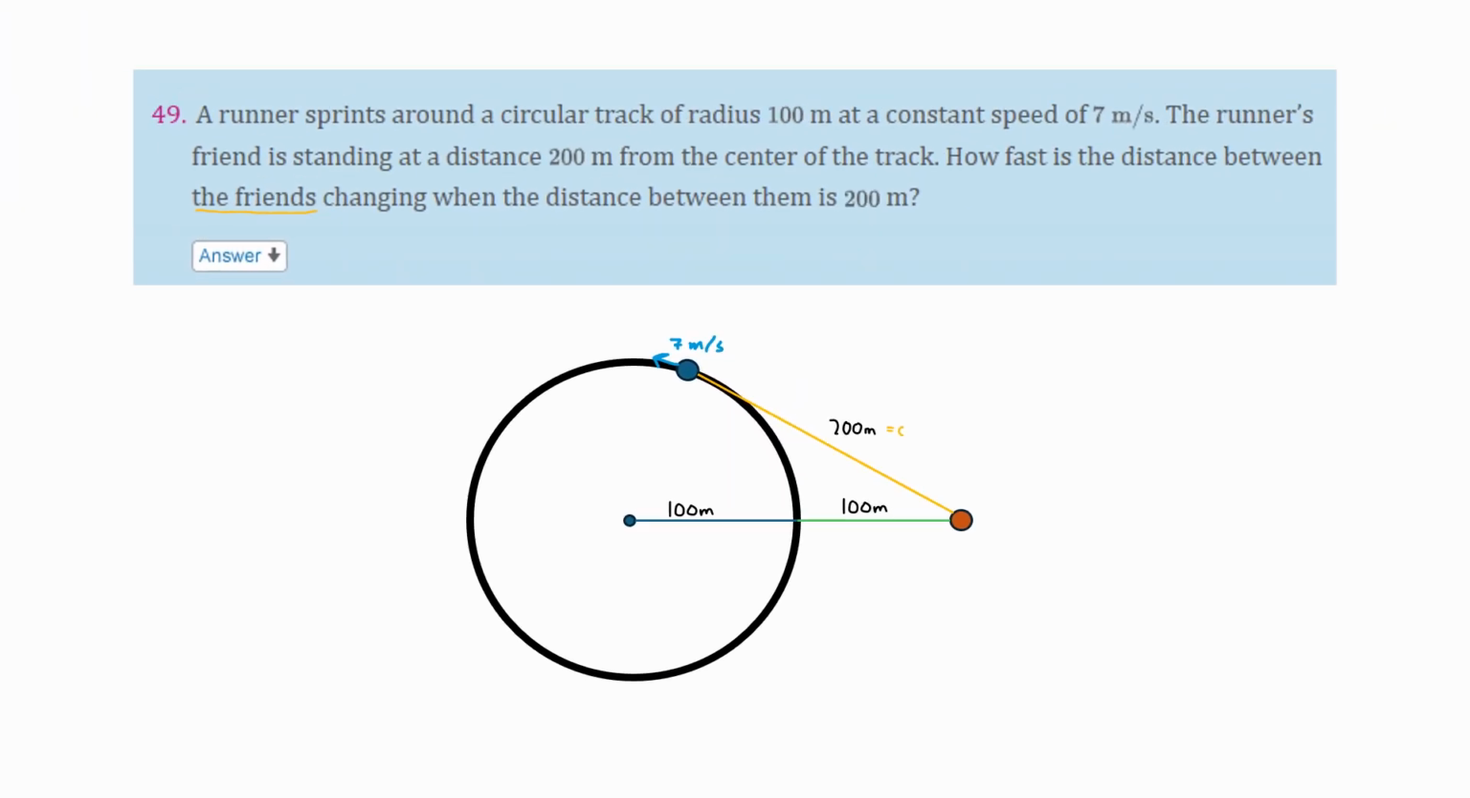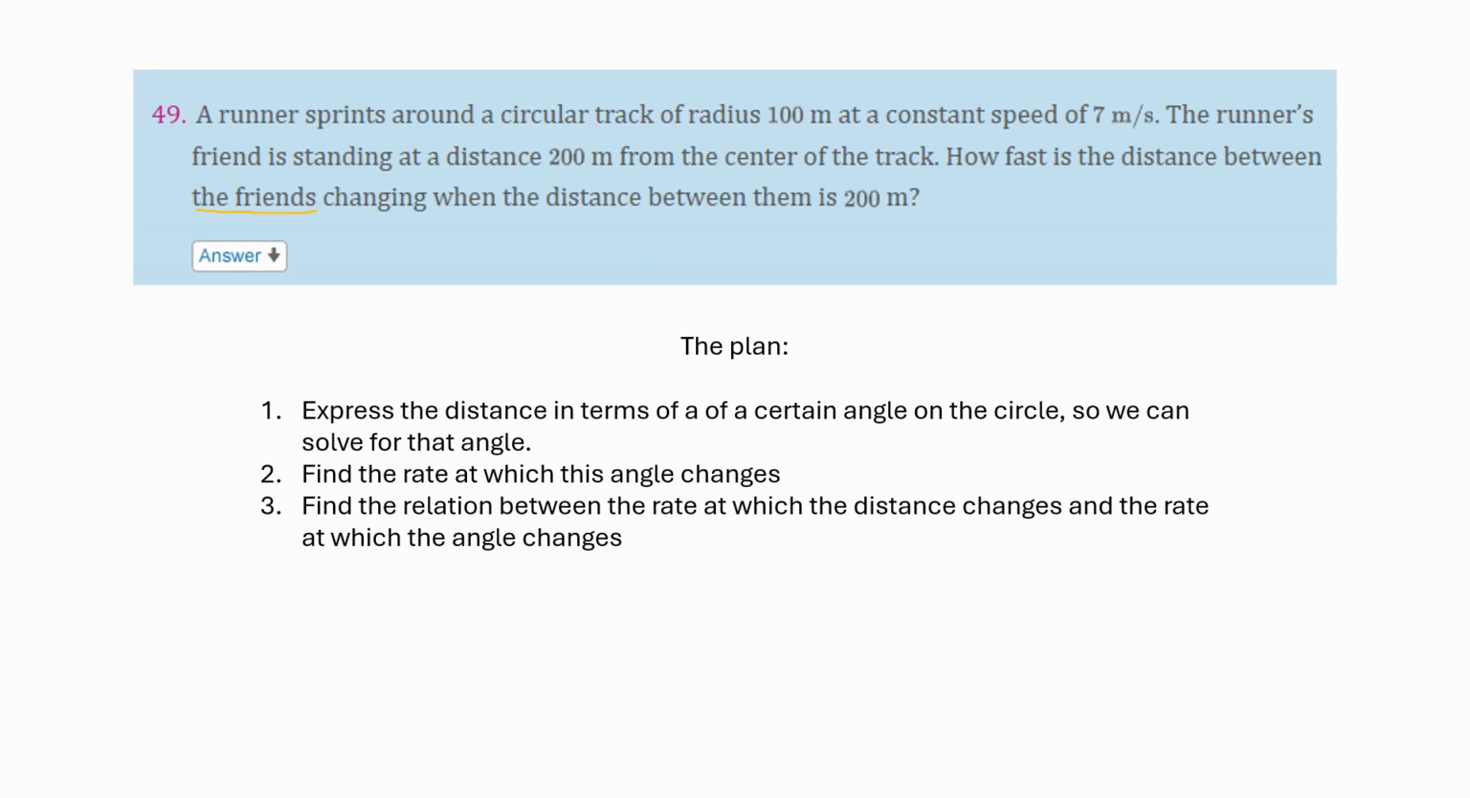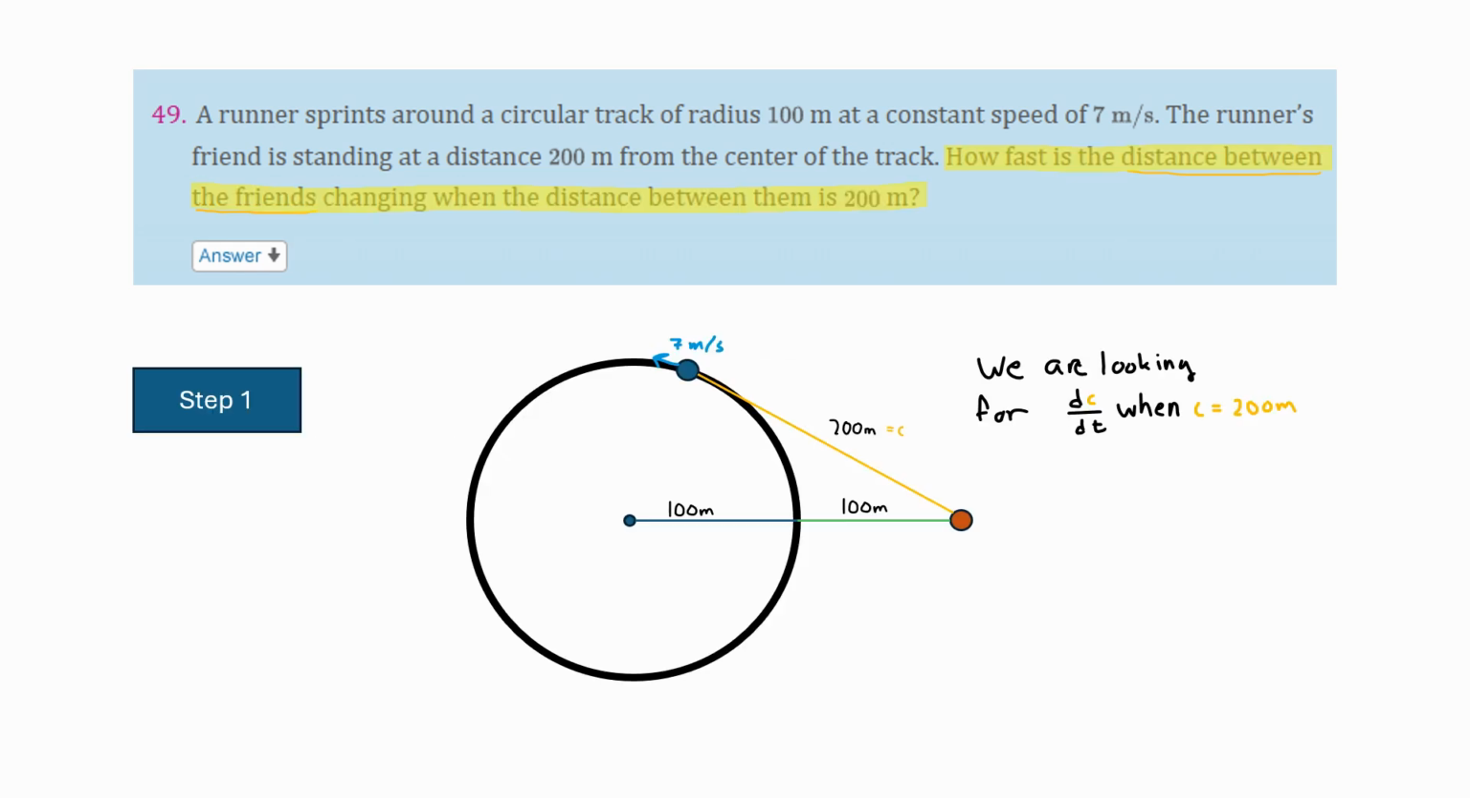So, this is the plan to actually figuring out the question. Express the distance in terms of a certain angle on the circle so we can solve for that angle, find the rate at which the angle changes, and then find the relation between the rate at which the angle changes and the rate at which the distance changes. Okay, so step 1. Remember, our final goal is to look for dc/dt when c is equal to 200 meters. But we're going to start by figuring out if there's any other way we can represent where the runner's current position is. And to do that, we're going to go back to triangles.